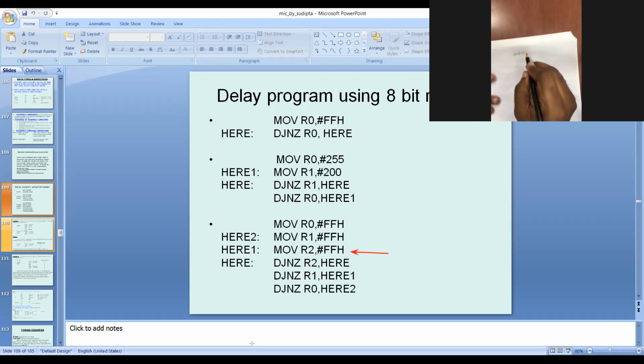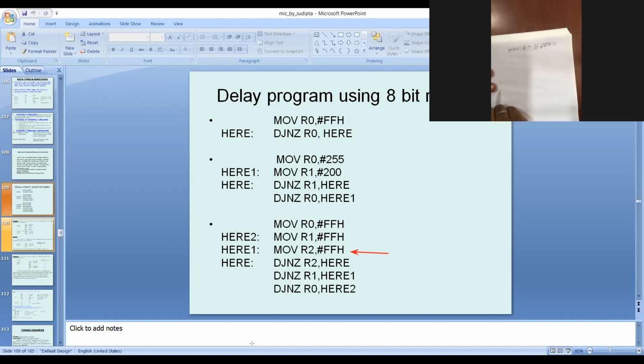So like MOV R0, #0FFH. Instead of FF, you are mentioning X. Sorry, it should be X. Okay. Yes, sir. The second program, whatever I have, I just copy. MOV R1, #0FFH.